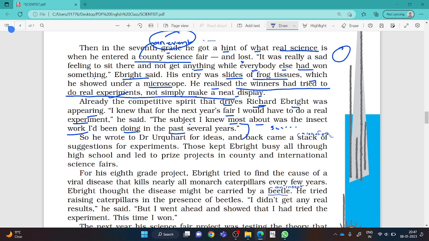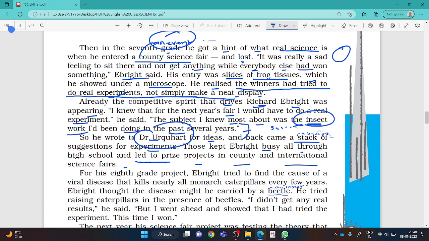Now what happens? See, he had the interest in insects and he had the experience also. So Richard Ebright thought that in the next competition, I'll do a real experiment about insects. So he wrote to Dr. Urquhart for ideas and came a stack of suggestions for experiments. Those kept Richard Ebright busy all through high school and led to prize projects in county and international science fairs. Richard Ebright got the ideas from Dr. Urquhart.